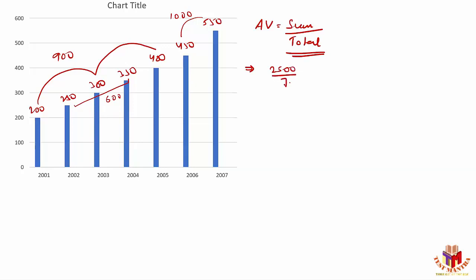I'll divide by 7 in this case. Now 2500 by 7, that's nothing but 357.14 will be the value here. So 357.14 will be the average in this case. So that's a basic method to work on.